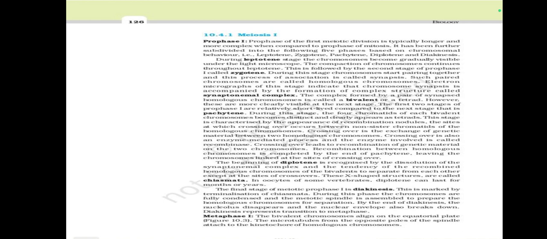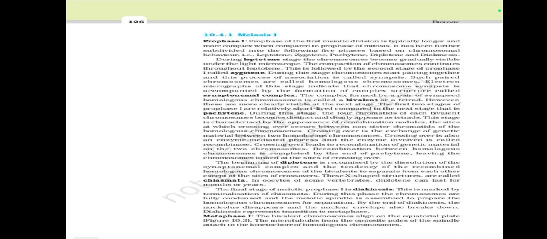Recombination between homologous chromosomes is completed by the end of Pachytene, leaving the chromosomes linked at the sites of crossing over. The beginning of Diplotene is recognized by the dissolution of the synaptonemal complex and the tendency of the recombined homologous chromosomes of the bivalent to separate from each other, except at the sites of crossovers. These X-shaped structures are called chiasmata.